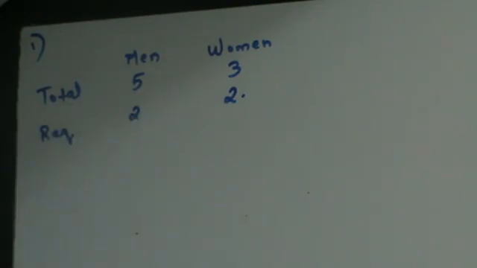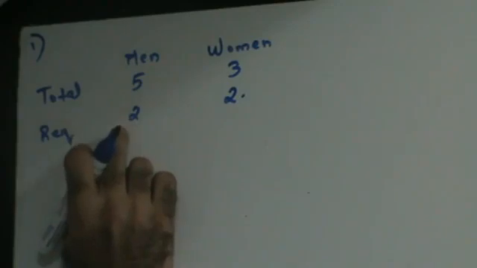There are 3 women out of which 2 have to be selected. Now, is the order of arrangement important? Whom do I select first? Whom do I select second? Does that make a difference? No, it does not make a difference. When the order of arrangement is not important, you use combination. That's how you distinguish between permutation and combination. In combination, the order of arrangement is not important.